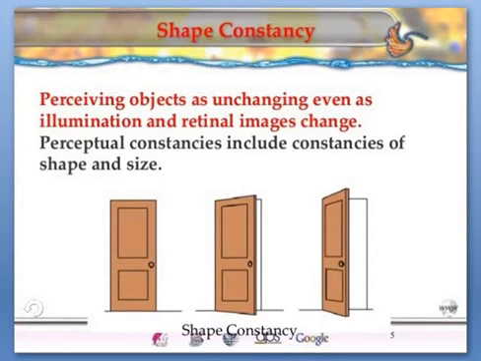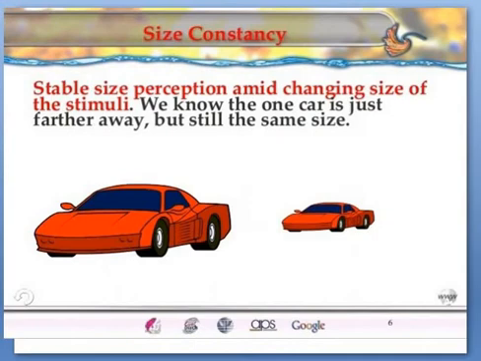So, perceiving an object as unchanging even as illumination and retinal images change. Perceptual constancies include constancies of shape and size. As you can see here, the example of a door, that is shape constancy. Next one is size constancy.